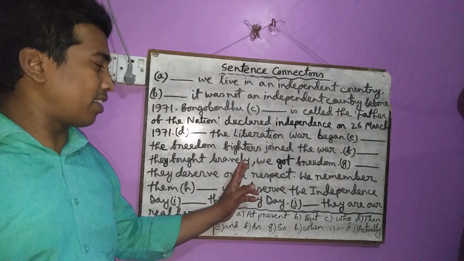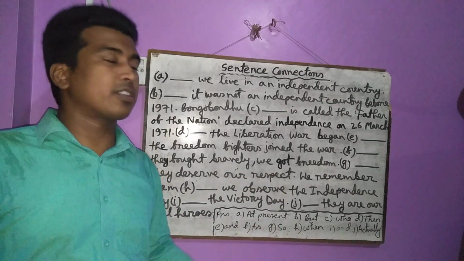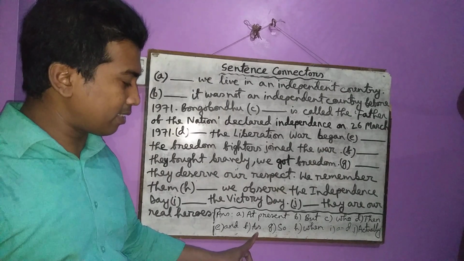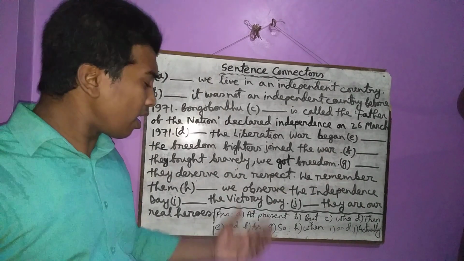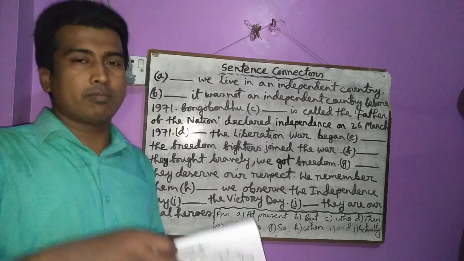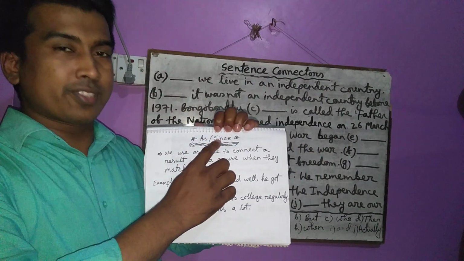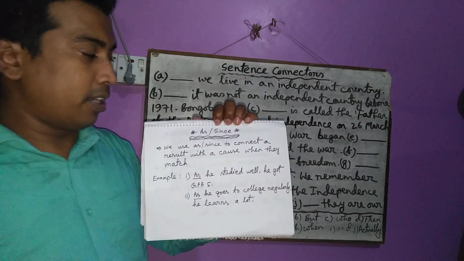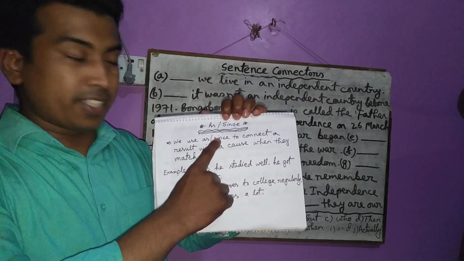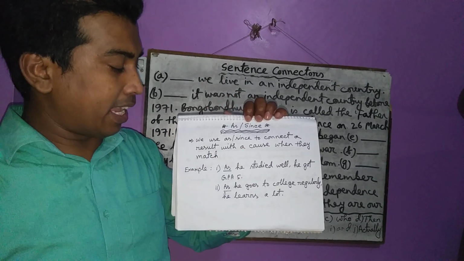There are two parts in the sentence. In the first part, they fought bravely. It is a clause. We got freedom. We got freedom. So what have I written here as the answer? That is "as". Now let us know the use of "as". Look at here. I have written something about "as". You can also use "since" instead of "as". It is an alternative of "as". We use "as" or "since" to connect a result with a cause when they match.